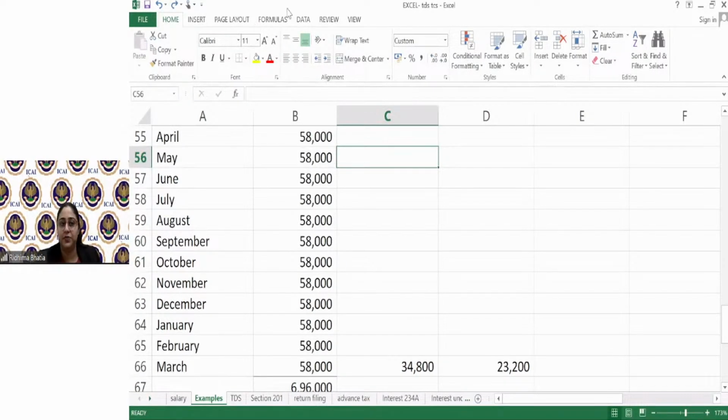Higher rate आ जाता है 20% का. This is given under one of the provisions. When the deductee does not provide the PAN, you have to deduct the TDS at the higher rate of 20%. ठीक है. When the deductee does not provide the PAN, you have to deduct the TDS at a higher rate of 20% or the rate in section whichever is higher.